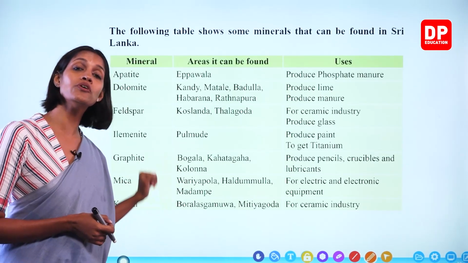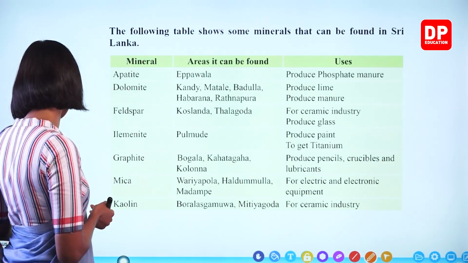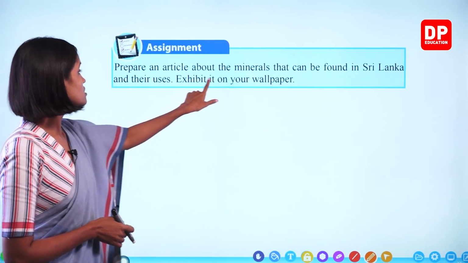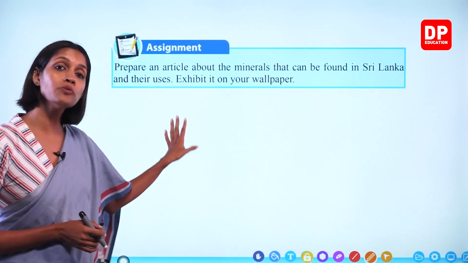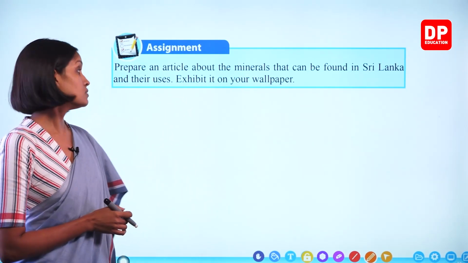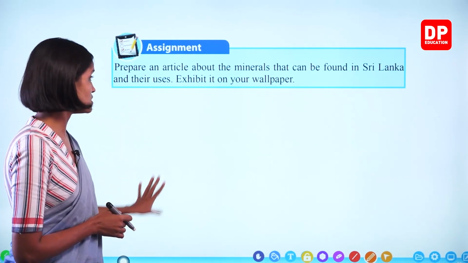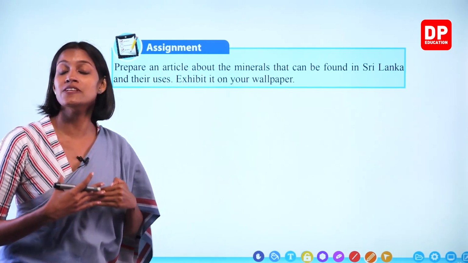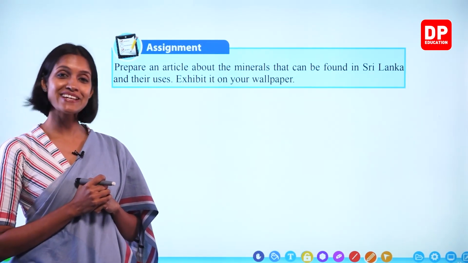You can find more examples when you do your assignment. Exhibit it on your wallpaper. You can find more information and collect pictures as well. When you exhibit on your wallpaper, you can share your knowledge with others as well. Right, children?